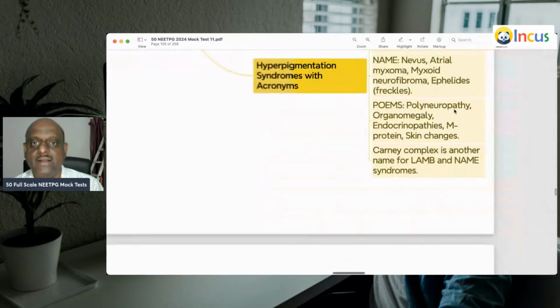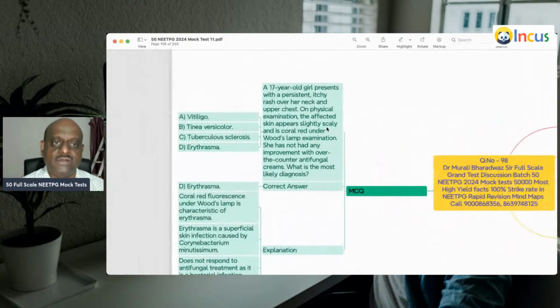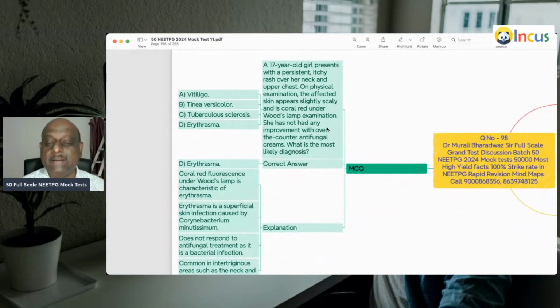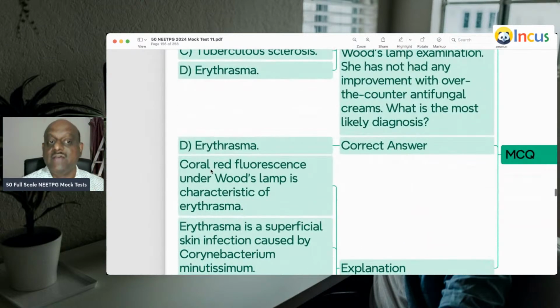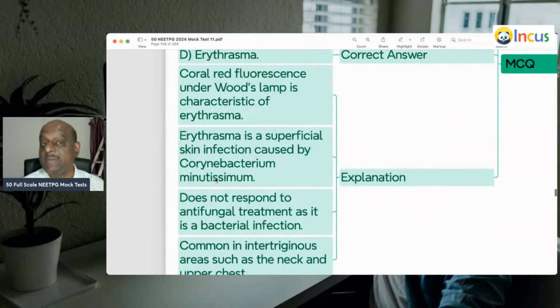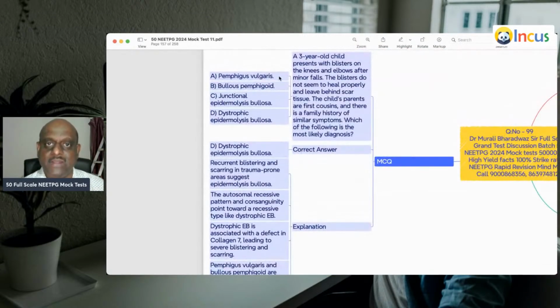Doctor, now the next question. A 17-year-old girl has a persistent itchy rash on the neck and the upper chest. The affected skin appears scaly, coral red under Wood's lamp exam. That's a very important clue, which is a feature of erythrasma, caused by Corynebacterium minutissimum, which is what you need to remember.